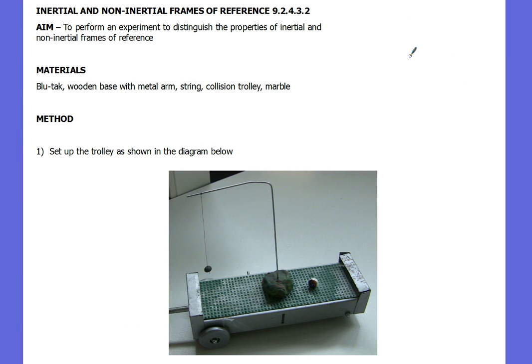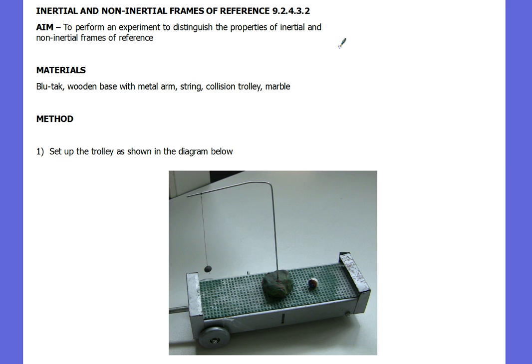So today you're going to do a little experiment for me about inertial and non-inertial frames of reference. You'll need to ask your teacher very nicely to open the prep room door, and just around the corner is a trolley with this sort of equipment on there. You need to get that out and start doing the experiment. The experiment is pretty straightforward. I've put a little video on Schoolbox which I think you should watch before you start, just to show you some of the little details about what you're going to be doing.